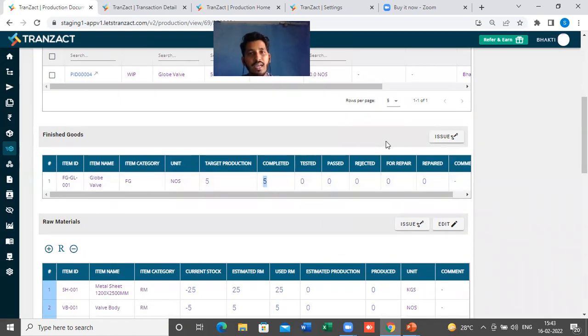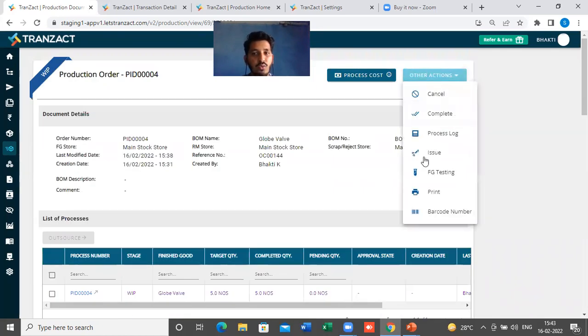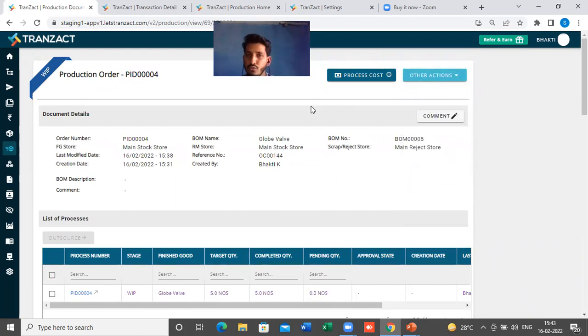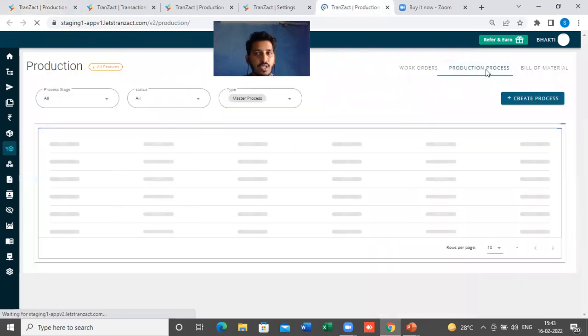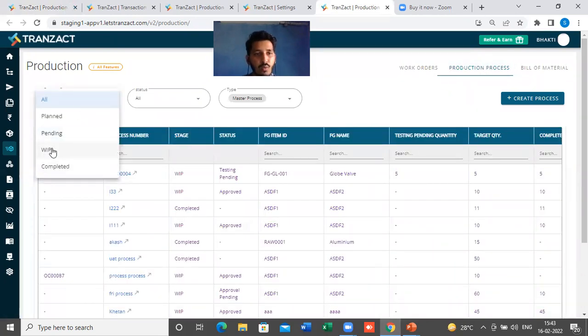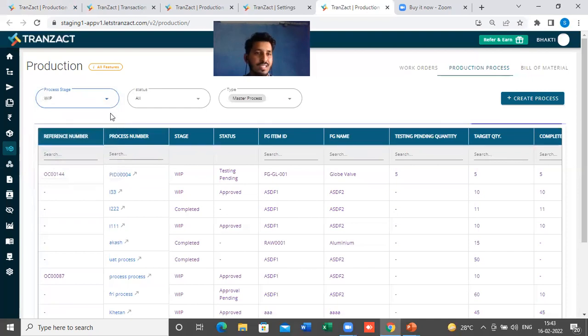So you will get 2 options to complete the testing of the finished good. One is you can directly go here in the other actions, and you will see a button get enabled, FG testing. Or if you have a separate team, and they only want to see the testing pending quantities for the production orders, what they can do is go directly to my production tab, in the production page, on the home page of this production process. From here, they can select the WIP process, because currently our process is in WIP, because we have issued the raw material and marked the routing complete. So now the process is in WIP.